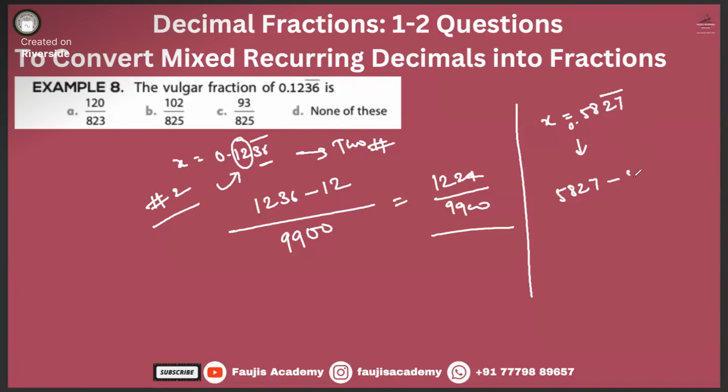How many numbers are there under the bar? Two numbers are there. That means 2 and 7. 27. That means you write 2 times 9. How many numbers after point haven't got bar under it? Two numbers, 5 and 8. That means 0, 0. That's it.